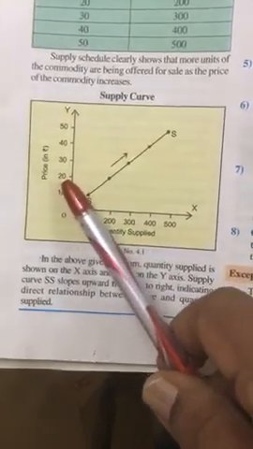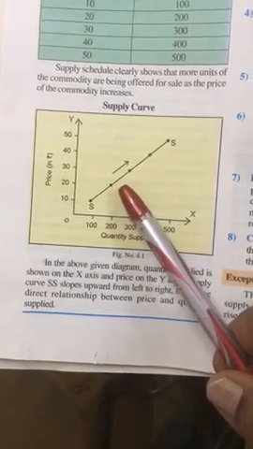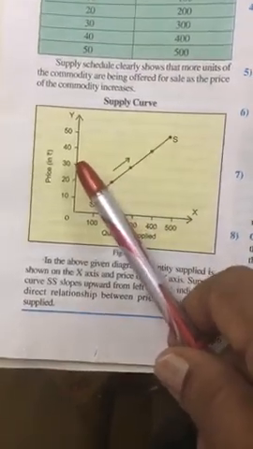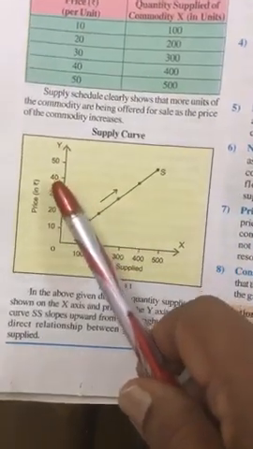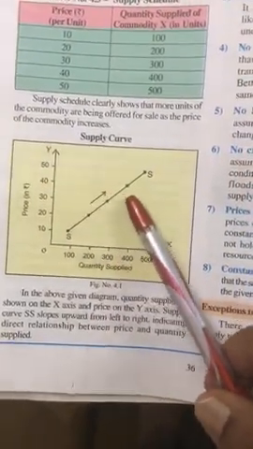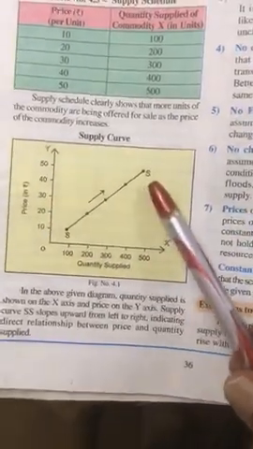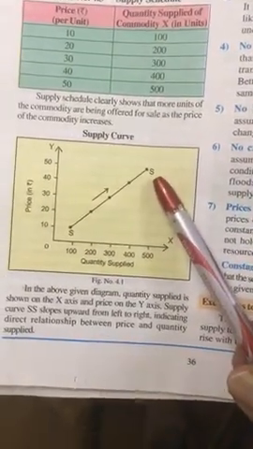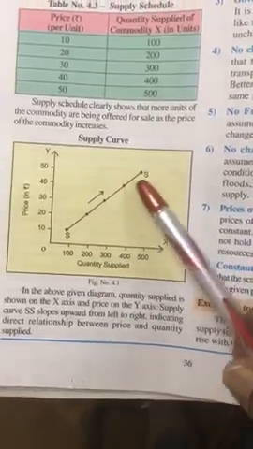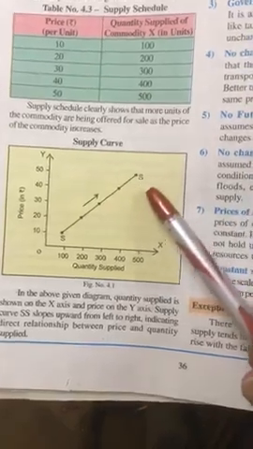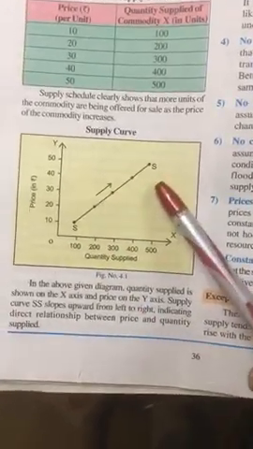As the price goes to 20, quantity offered for sale is 200. As price rises to 30, quantity offered is 300. As the price rises to 40, quantity offered is 400. And at price 50, quantity offered is 500. So, if you join these points, you will get supply curve SS.